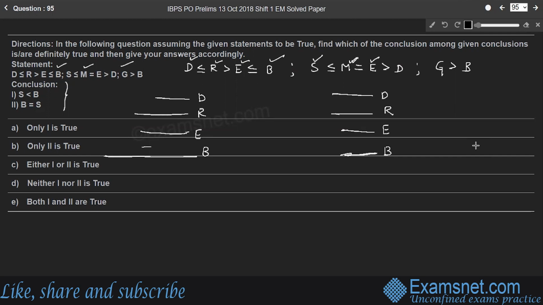So let me draw a line M which is equal to E in case 1, and in the second case a line M which is equal to E, right? And the first part, S is less than or equal to M. So there is a line S which is less than M in case 1. S is less than M. In case 2, S is equal to M.